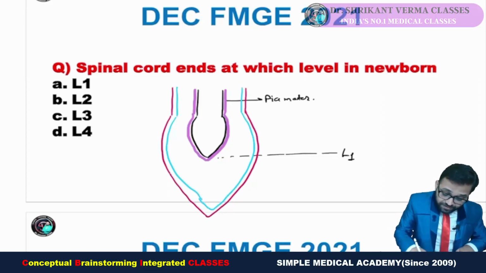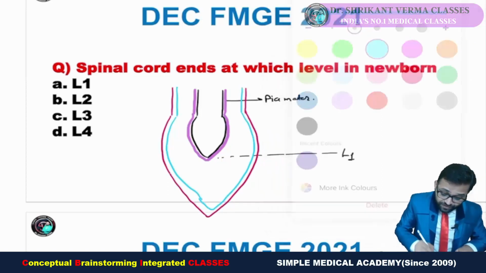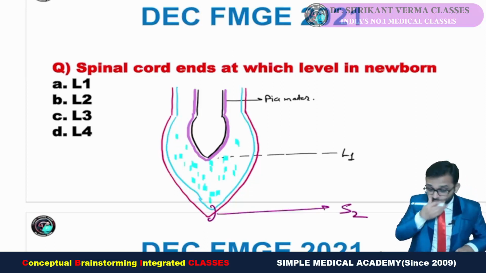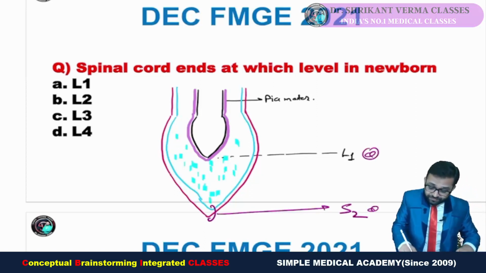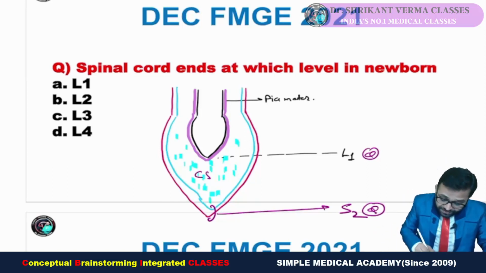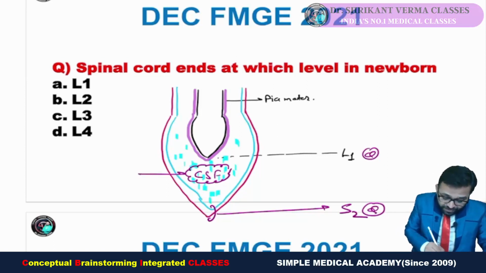This is the space where the CSF is filled. Where are these all ending? Remember these all are ending at S2. MCQ: L1, S2. So you can see the CSF is in between this portion. So this is the best site for the